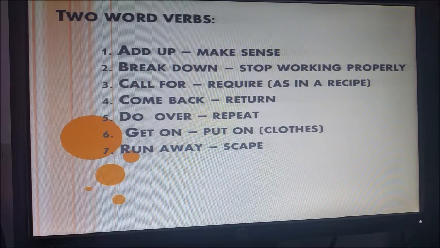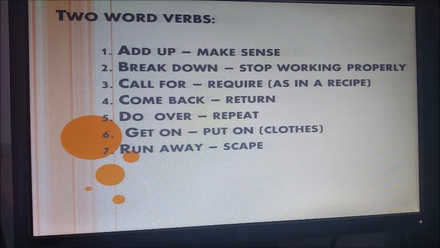Or I call for your resume and all your documents. That is something that you require. Call for.